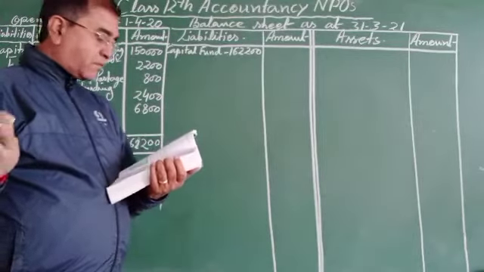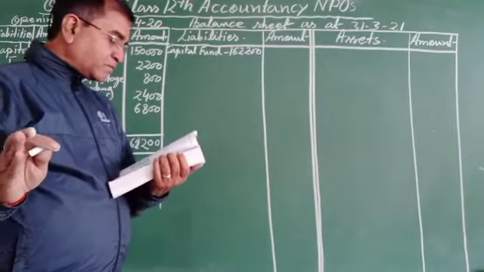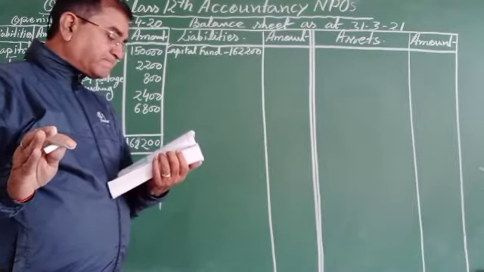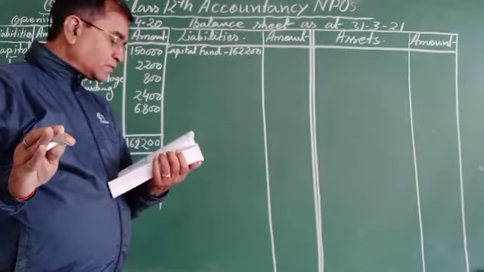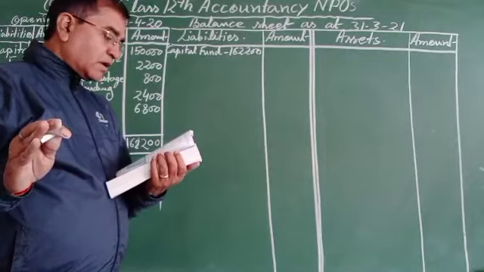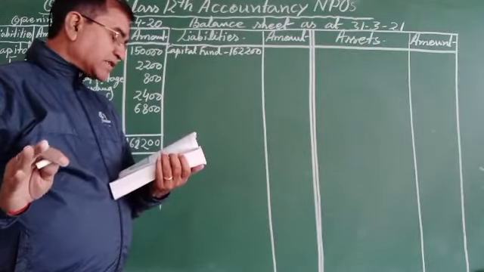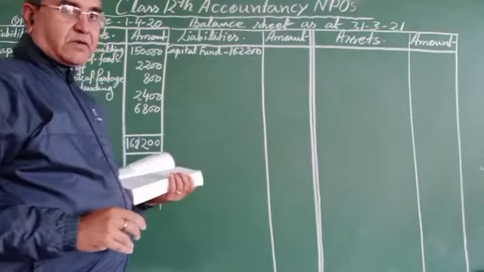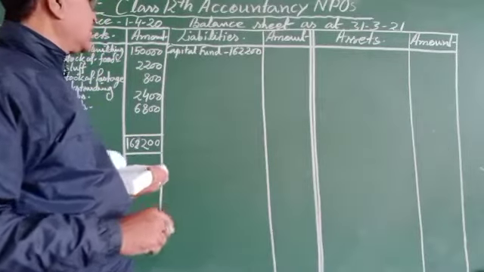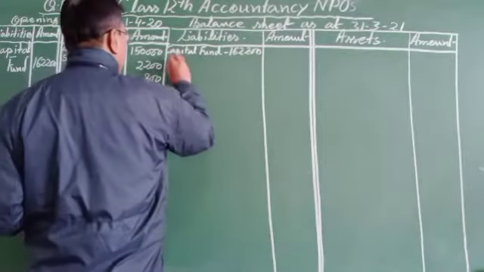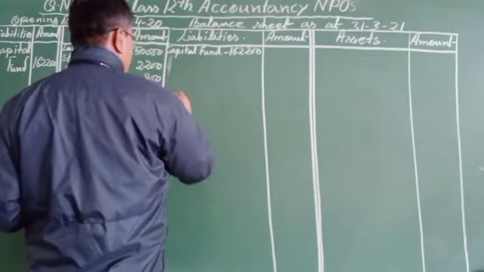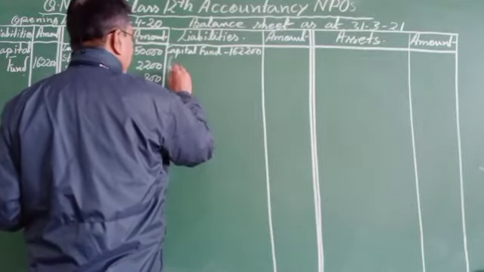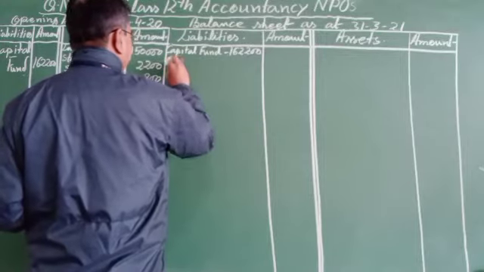Now a little bit of working note. The information given by the bylaws of the club: 20% of the surplus of any year is to be transferred to the reserve fund. So we have to create the reserve fund. Just we can write over here reserve fund and add surplus.